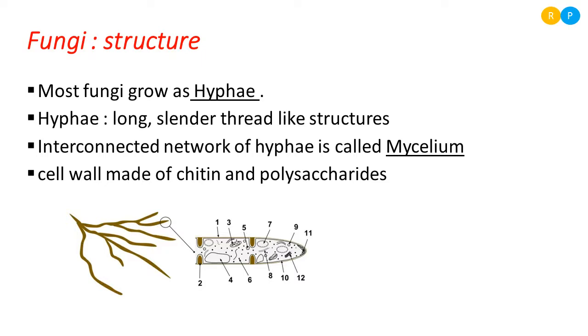Highly interconnected hyphae are called mycelium, and the cell wall of the fungi is always made of chitin and polysaccharide. If you see the hyphae, you can find the presence of multiple cells. Each cell is separated from another with the help of septa. Septa is nothing but a cross wall. So this is about the structure of fungi.